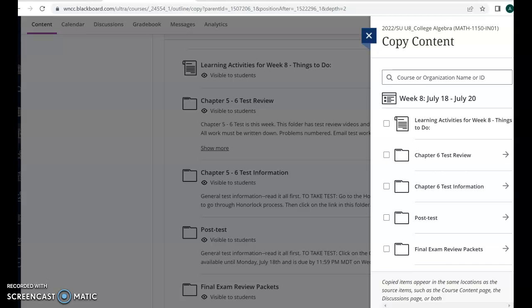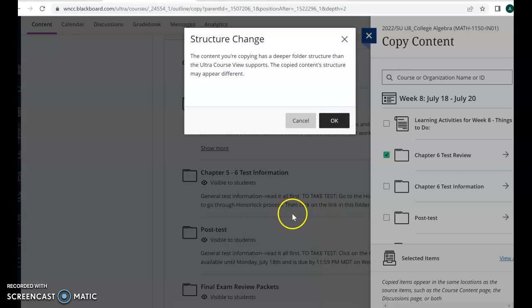I'm going to come down here and I'm going to just copy the chapter 6 test review. And when I hit copy selected content, this is the error that I'm getting.